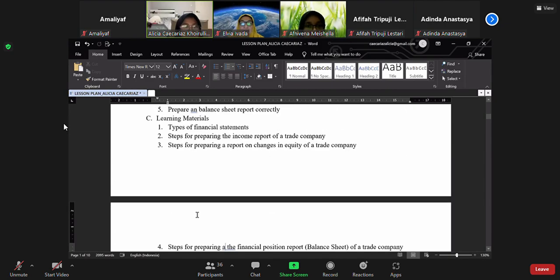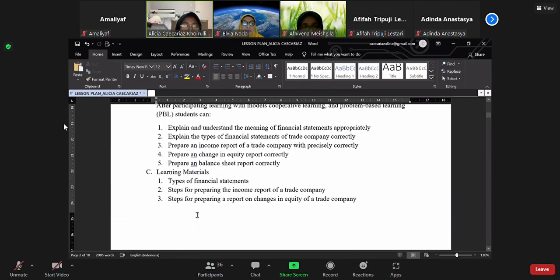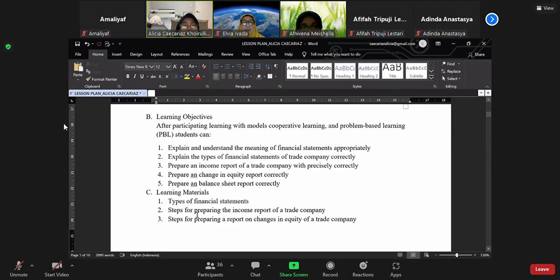Next, point B is the learning objective. After participating in learning with cooperative learning and problem-based learning models, students can: 1, explain and understand the meaning of financial statements appropriately. 2, explain the types of financial statements of the company correctly. 3, prepare an income report of the trade company precisely and correctly. 4, prepare a change in equity report correctly. And 5, prepare a balance sheet report correctly.